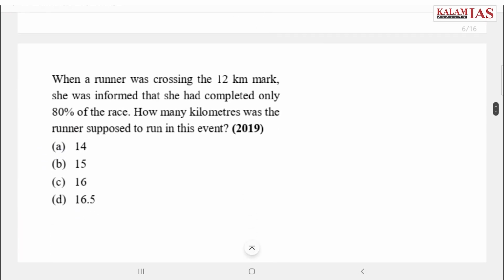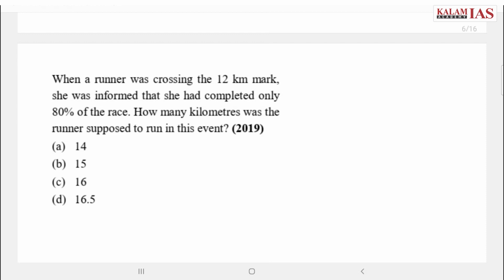This is a question from year 2019, wherein first I'll suggest you guys to read the question, understand it, and then we'll start with them. Okay, I hope you have read the question.